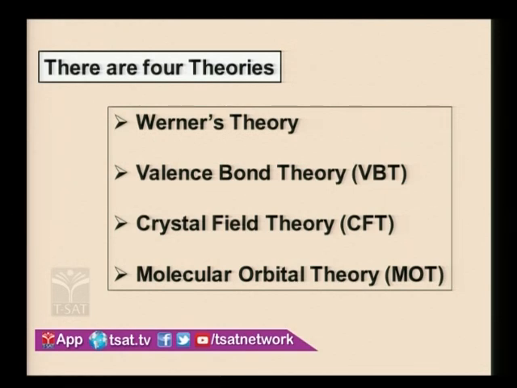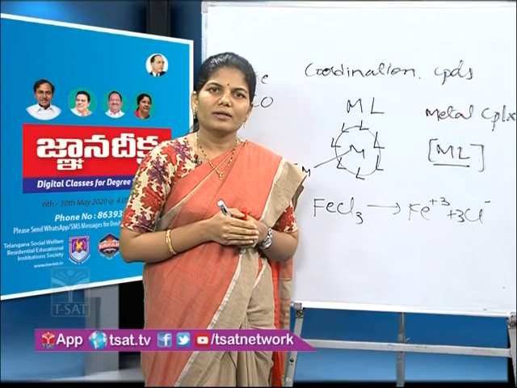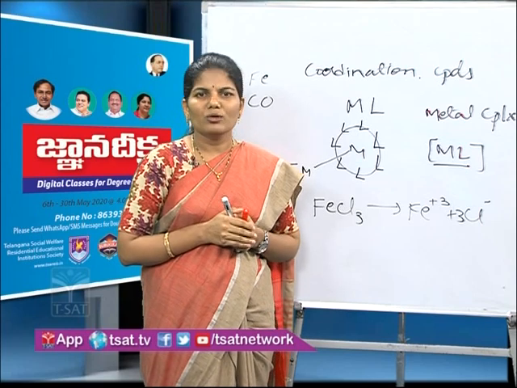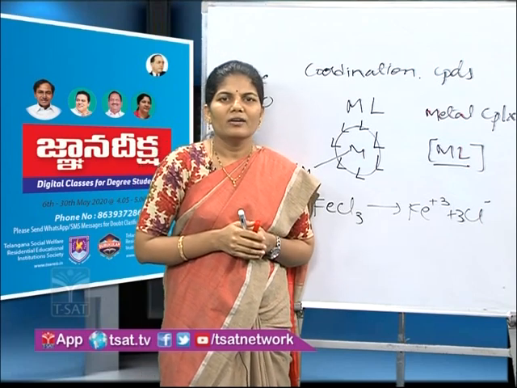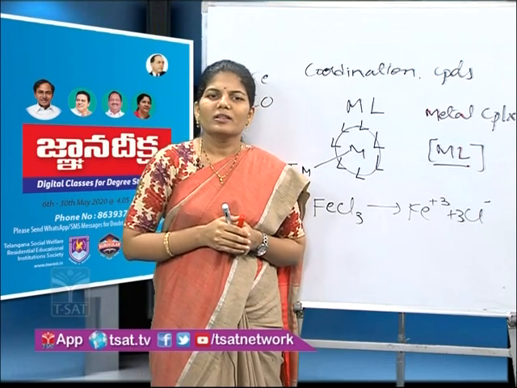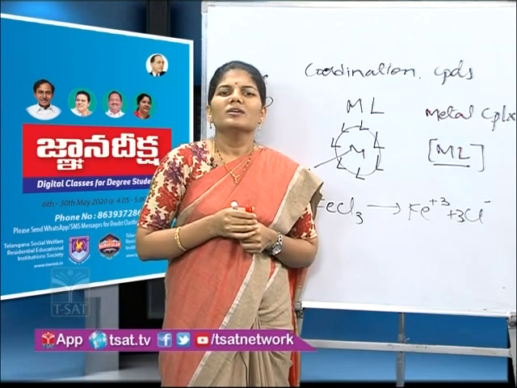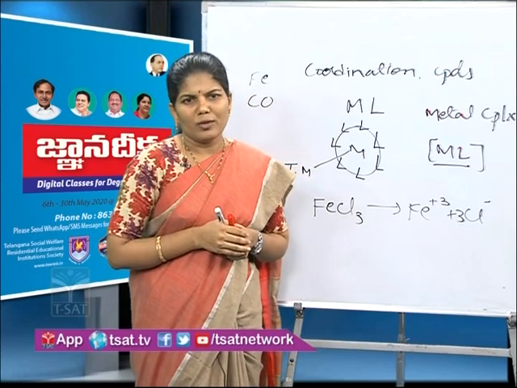Werner's theory and valence bond theory explained some properties of coordination compounds, but they have some limitations. These two theories are unable to explain the magnetic properties, color properties, and spectral properties of coordination compounds.